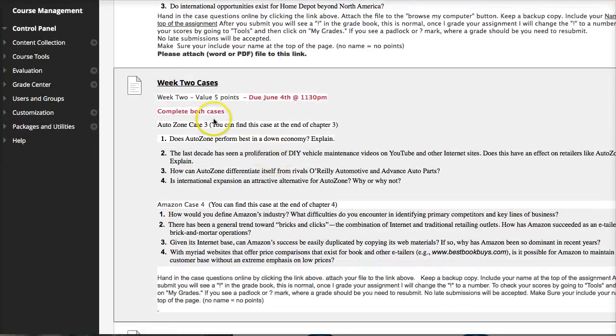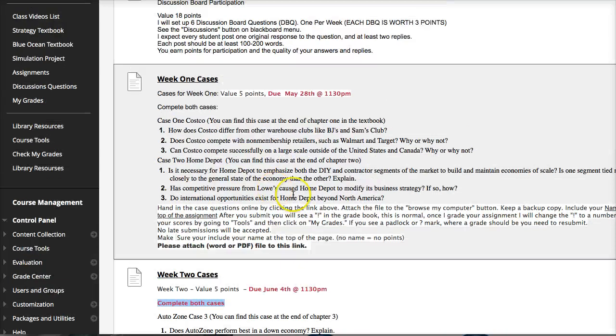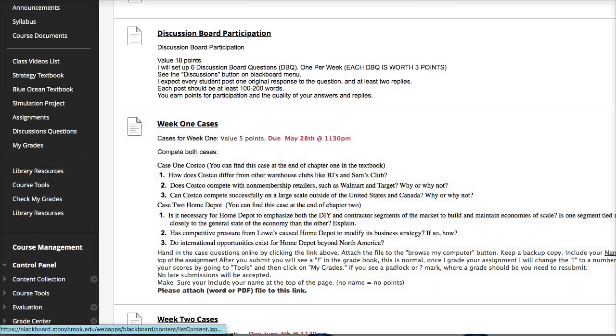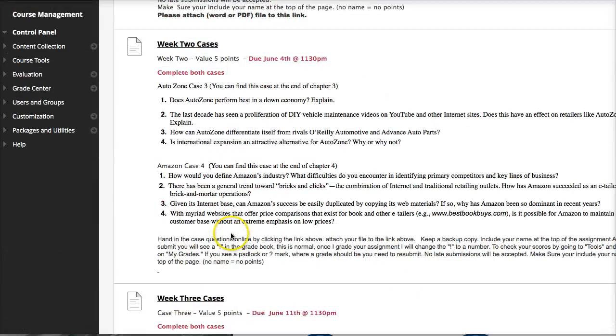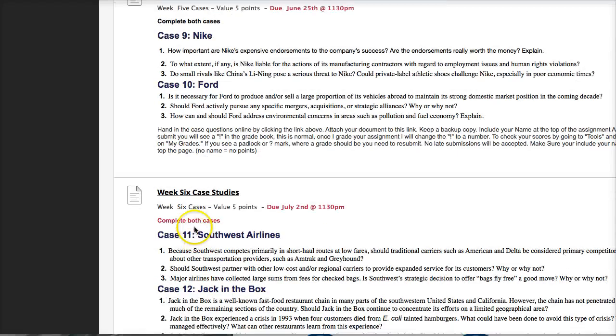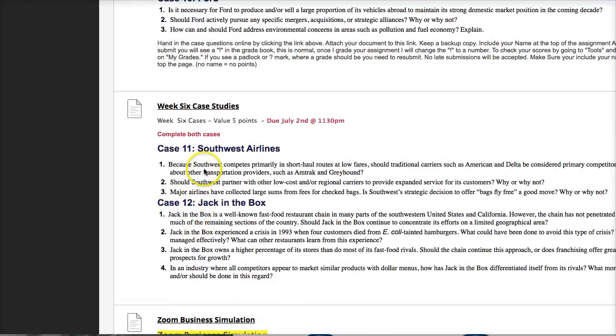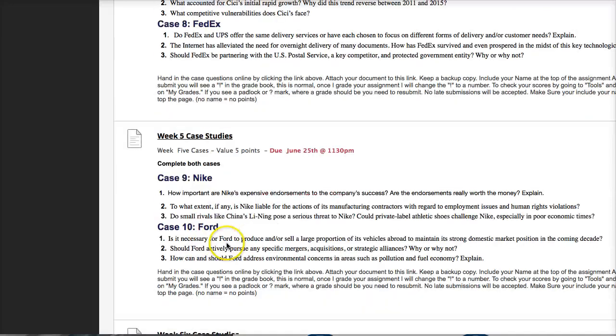And you'll see each week, and I do say complete both cases. This is not a choice, not to do one or the other, but you should complete both of the cases. And you'll see that for every week, week 2, week 3, week 4, week 5, and week 6, we have 2 cases due for every week that you need to answer the questions.